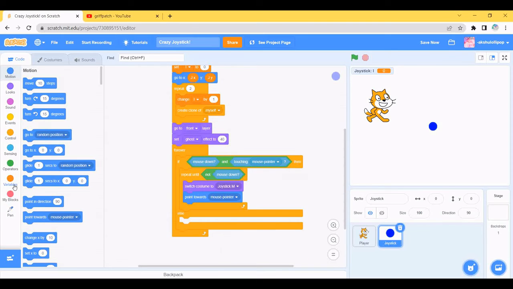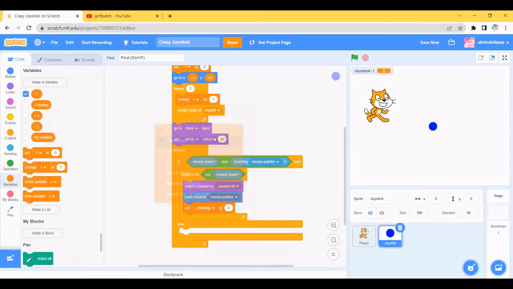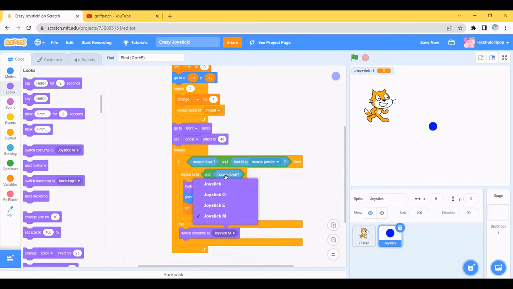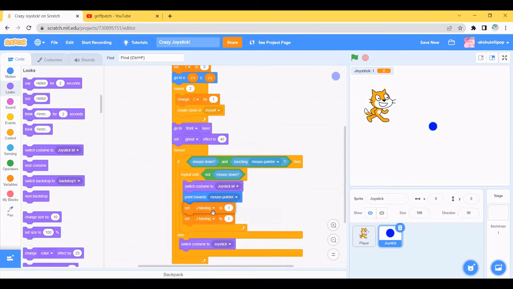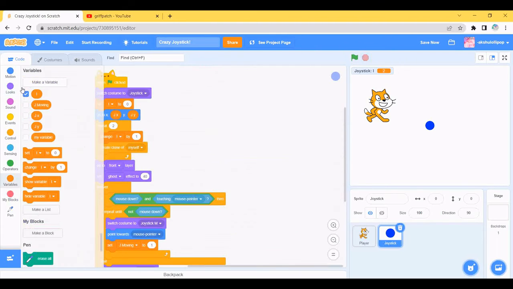And then we go to the variables and drag the set J moving block. But just change it to J to 1 and even go to this, or we can duplicate this. Yeah, so we'll change this to joystick and just duplicate this again. Yeah, so this is our code. I'll hide the variable, I guess.